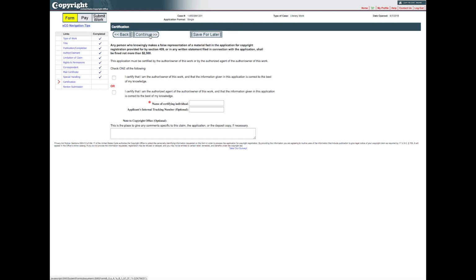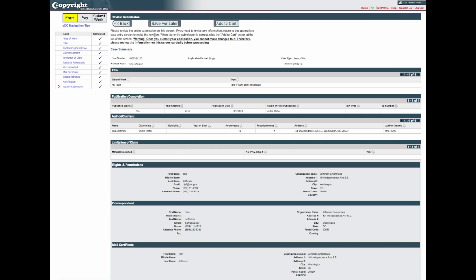The application must be certified by the author-owner of this work or by an authorized agent of the author-owner of this work. Check the box that describes the person who will certify the application and enter that person's name as the certifying individual. Click Continue to review the information provided in the application. Carefully review the information you entered before proceeding further. Use the links in the navigation bar to go back and make corrections if needed.